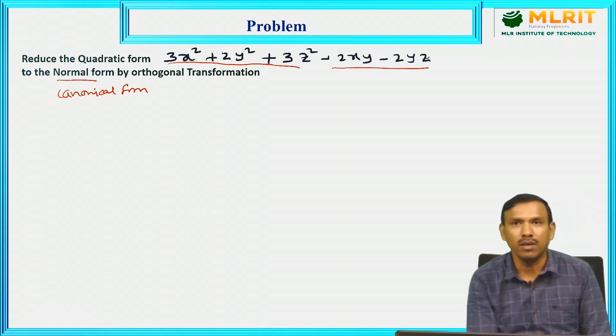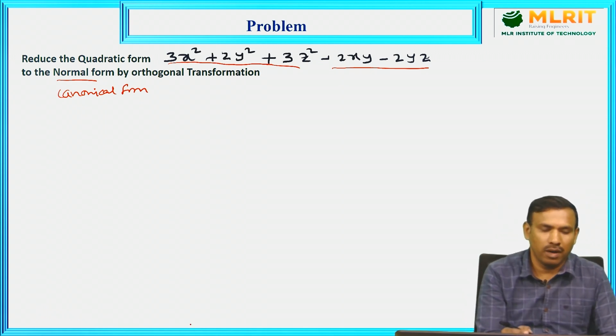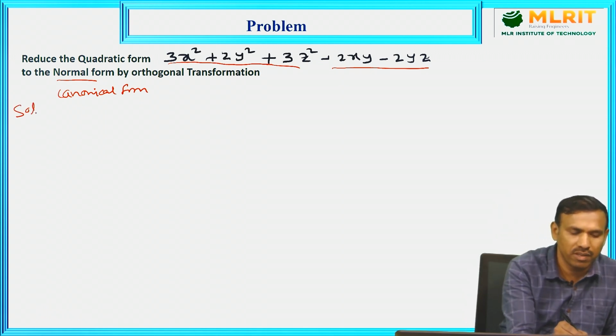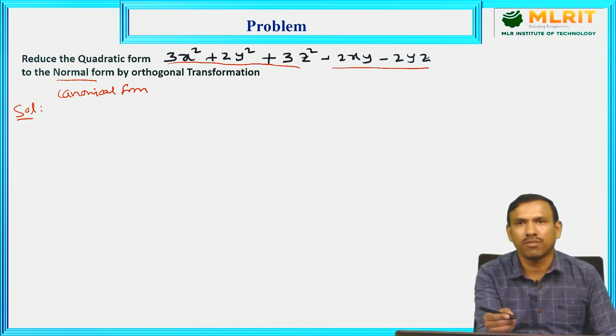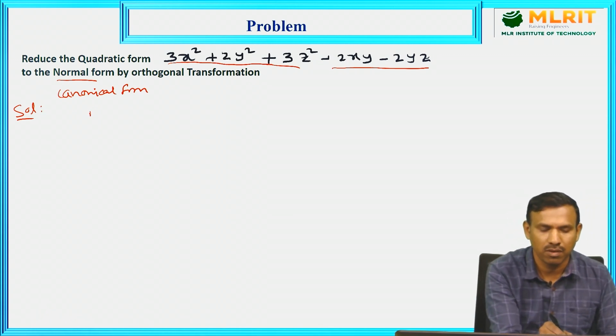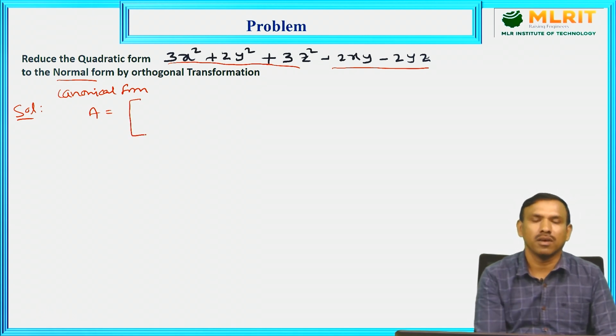By the orthogonal reduction. Now, the procedure we just discussed: first of all, we need to convert the quadratic form to a symmetric matrix A, the symmetric matrix for the given quadratic form.